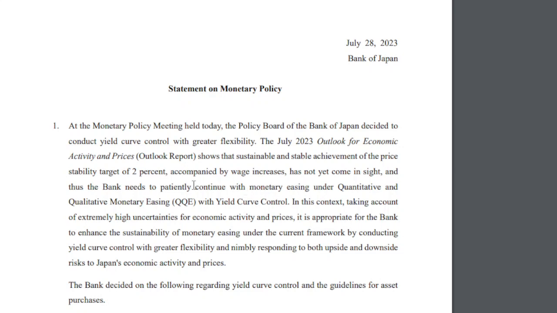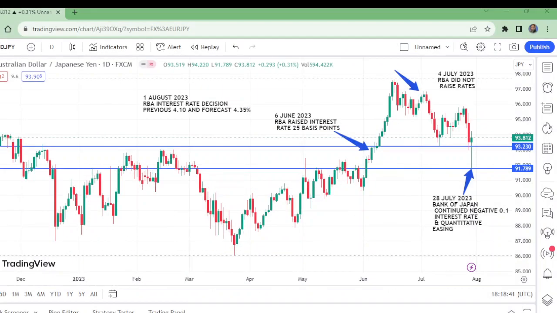Even they are not ending the quantitative easing. So, what happened? Now let us move once again to the chart. Here, watch here. This is the 28th July, and how it has been rejected to the upward after this decision of the Bank of Japan.